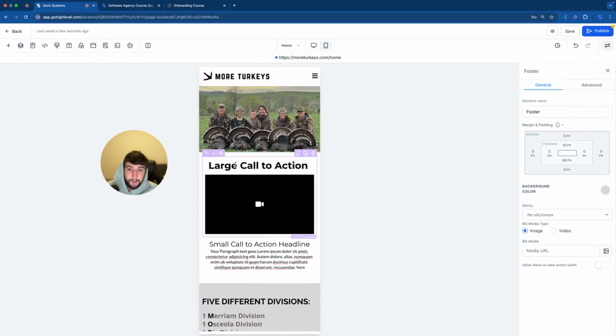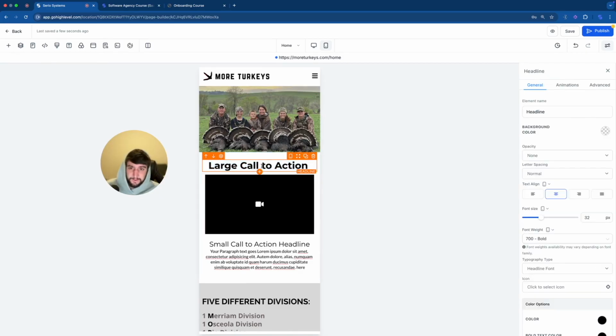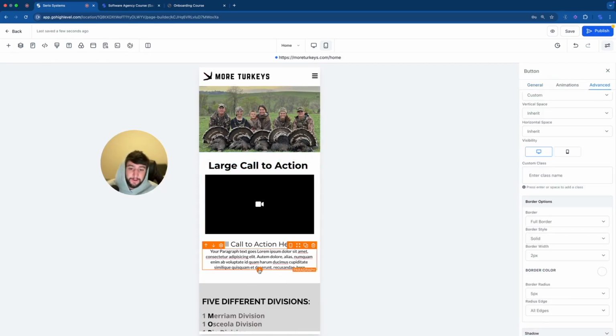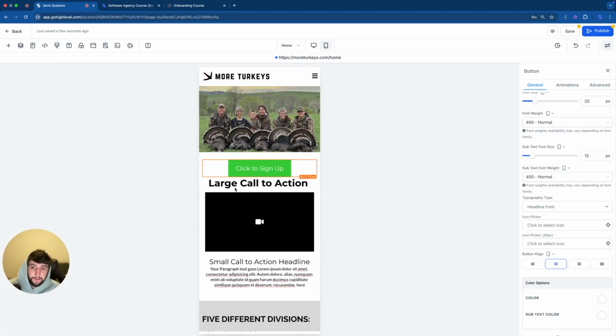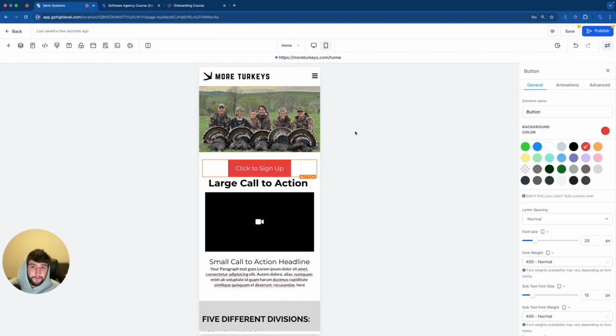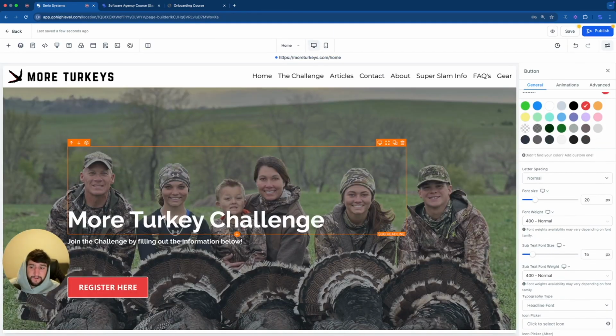I'll probably put it right below here. I might even put the button where the headline is instead of having a headline. You know what? Let me see what that looks like. Okay, to add the button, we're going to click plus right here. We're going to scroll down to button, put in the button below here, click on "click here to sign up," click on the button, click on background color. Let's do the red. And I'm going to go back over into desktop to find out exactly what I did.